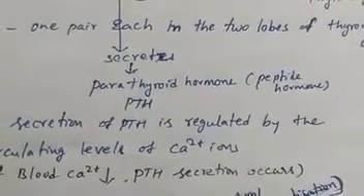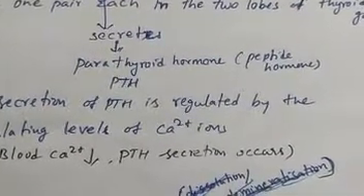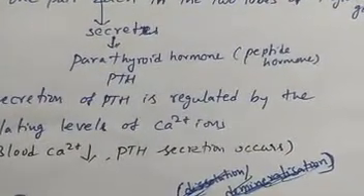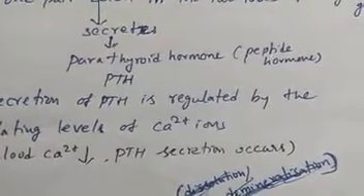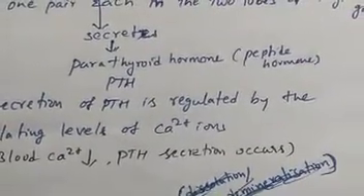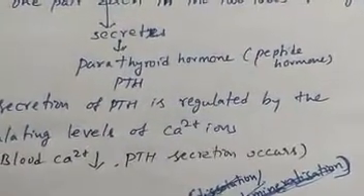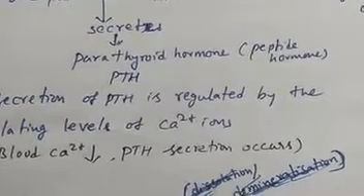At the same time, if blood calcium is more, then TCT secretion will occur. If blood calcium is less, PTH secretion will occur.